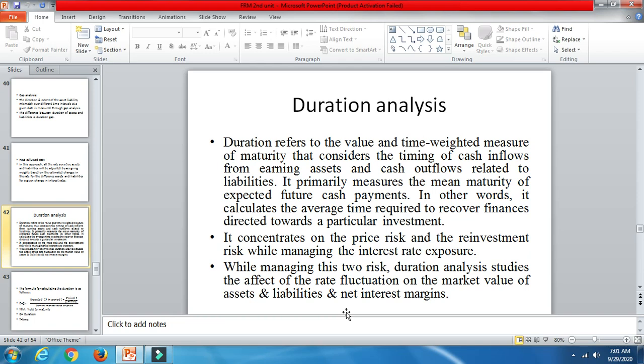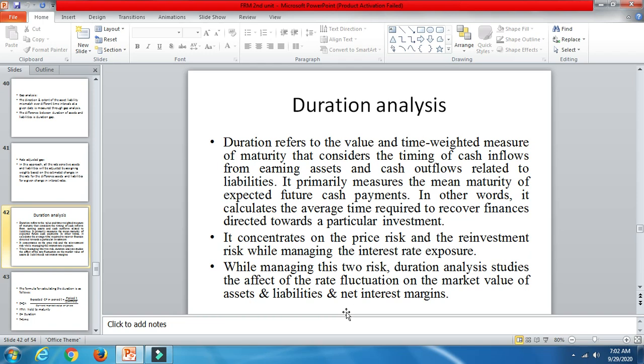It calculates the average time required to recover finances directed towards a particular investment asset. So we are going to calculate here the time duration, the maturity period of the assets and liabilities, and based on that, what effect it has on the price risk as well as the reinvestment risk while managing the interest rate exposure.